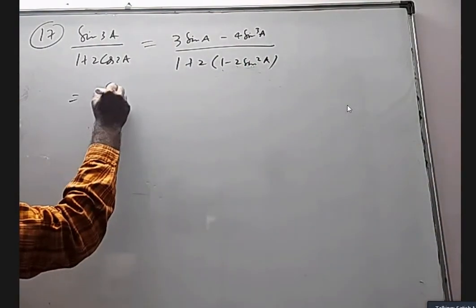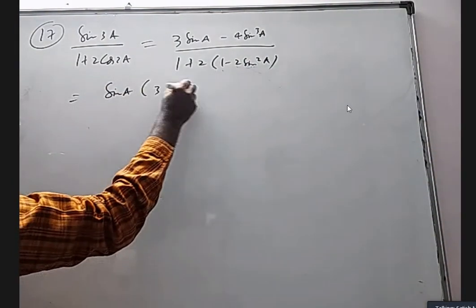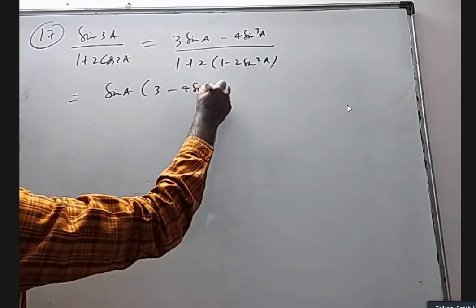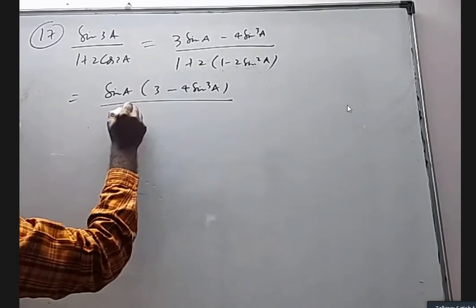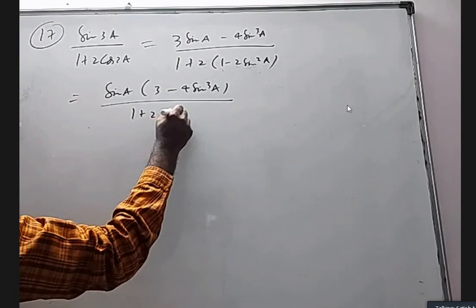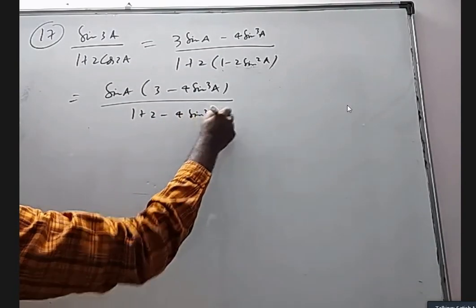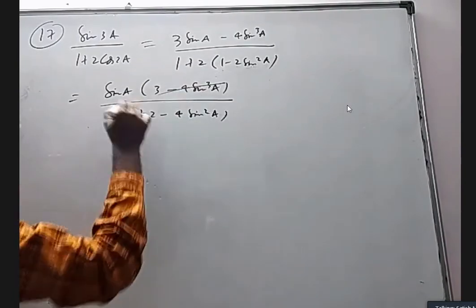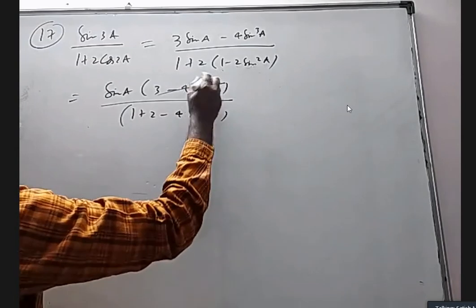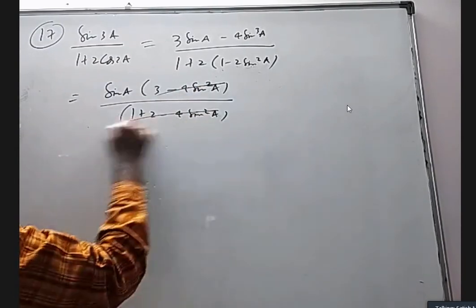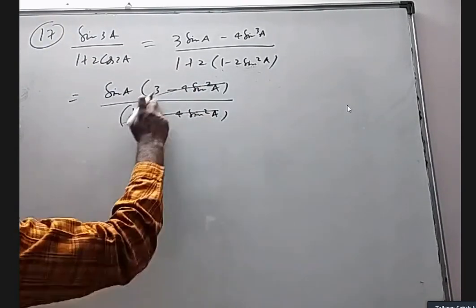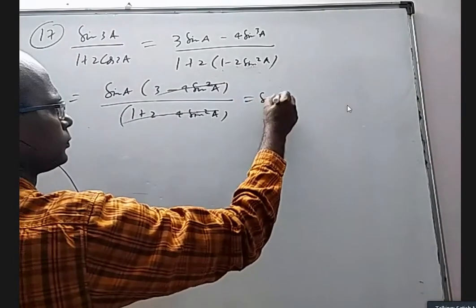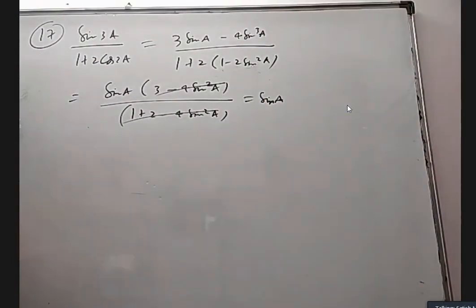In the numerator, I will take sin a common, I'll get sin a times 3 minus 4 sin square a. In the denominator, if I expand, I'll get 1 plus 2 minus 4 sin square a. This and this are the same, cancel. So 3 minus 4 sin square a cancels, and you will get only sin a. That's all. Numerator just formula, and the denominator using a suitable formula.